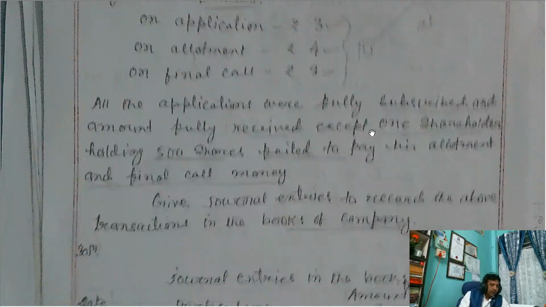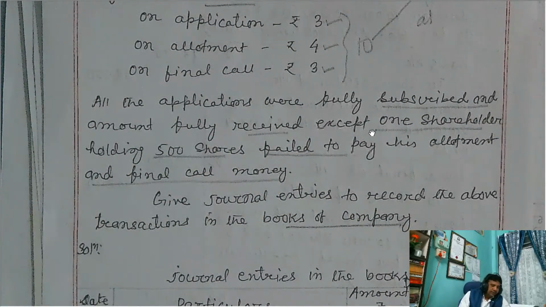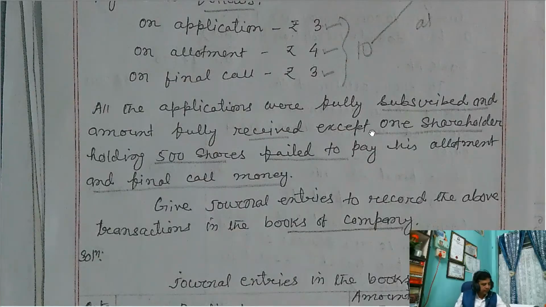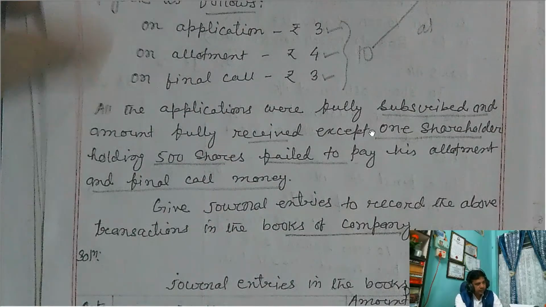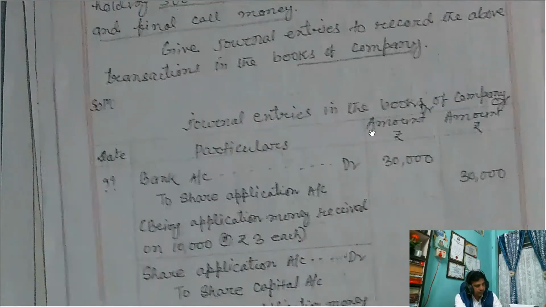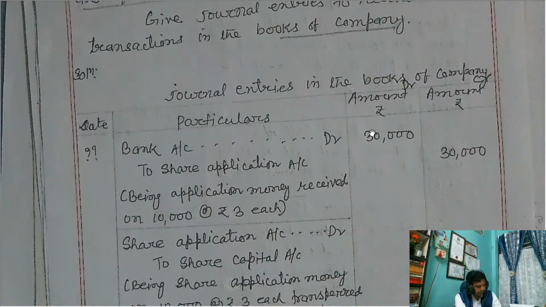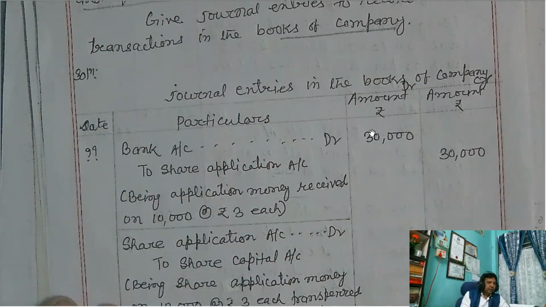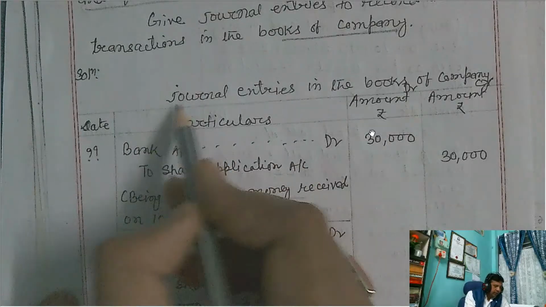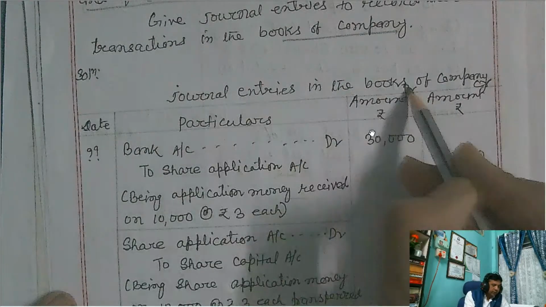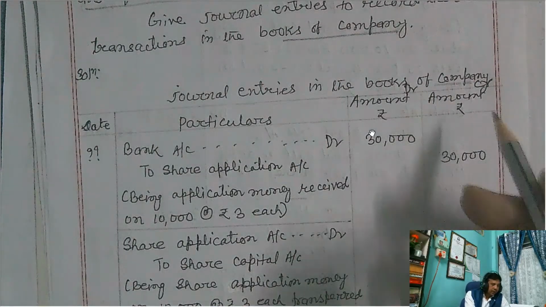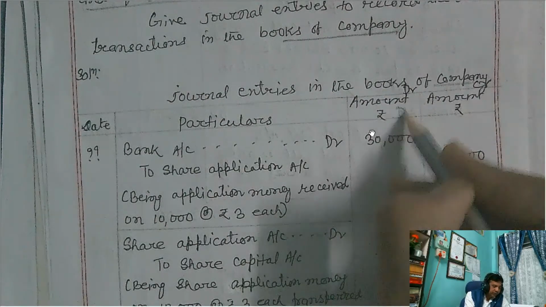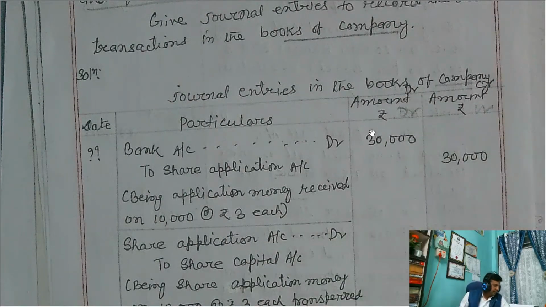Now I will explain this with the help of a table. First, you try to understand the journal entries. Always the journal entries are to be recorded in this manner. First, you have to write the solution: the journal entries in the books of the company. Particulars, amount in rupees, this is the debit column, and this is the credit column. This is the journal entry.